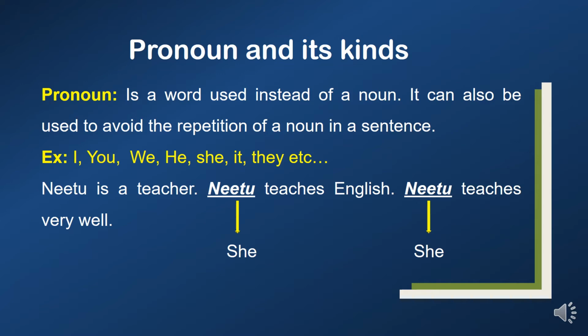Okay, Neetu is a teacher. Neetu teaches English. Neetu teaches very well. In these sentences, Neetu is used again and again. It is repeated so many times. Instead of repeating the same word, we can use she in the place of Neetu. Okay, here the word she is a pronoun. We can say the sentences like this. Neetu is a teacher. She teaches English. She teaches very well.